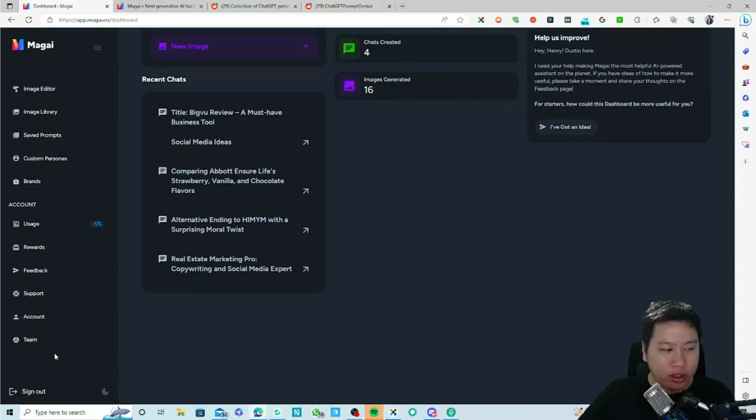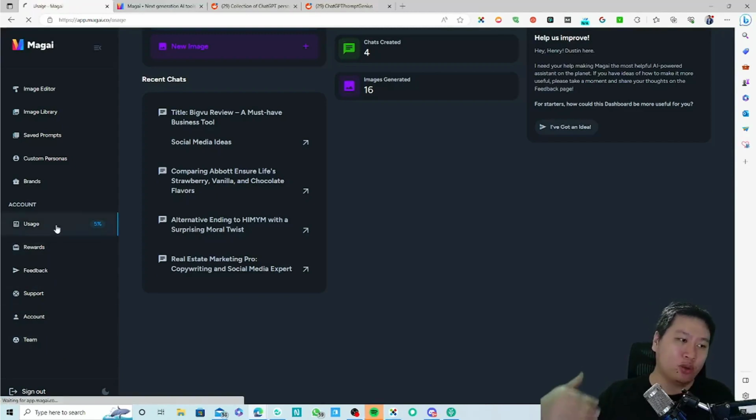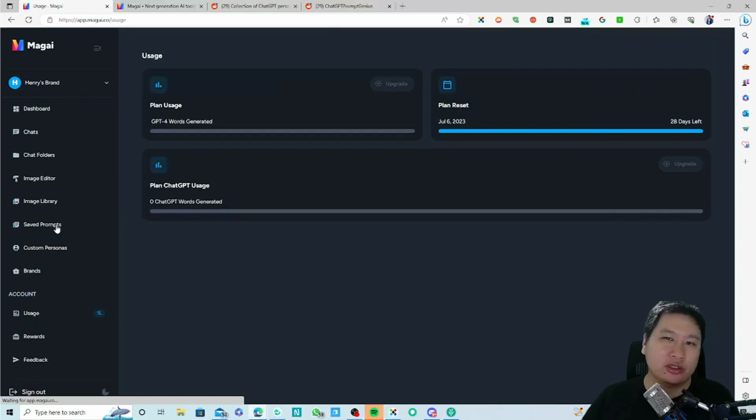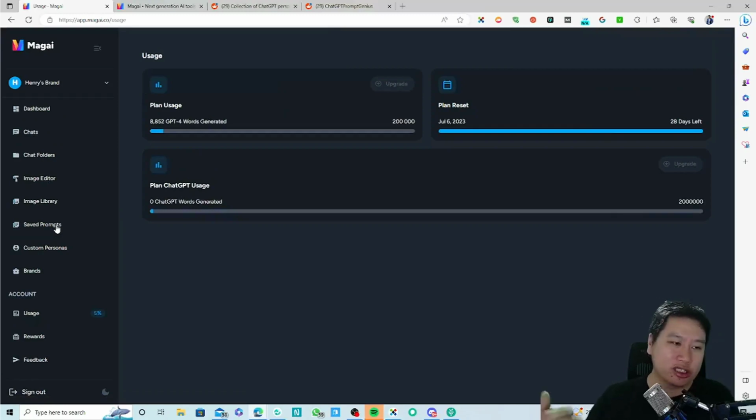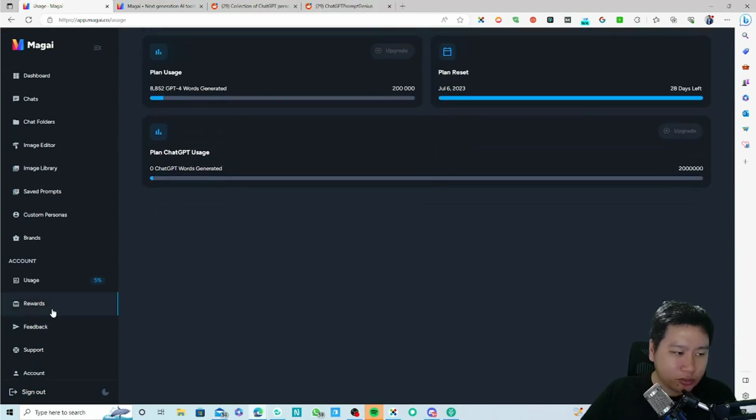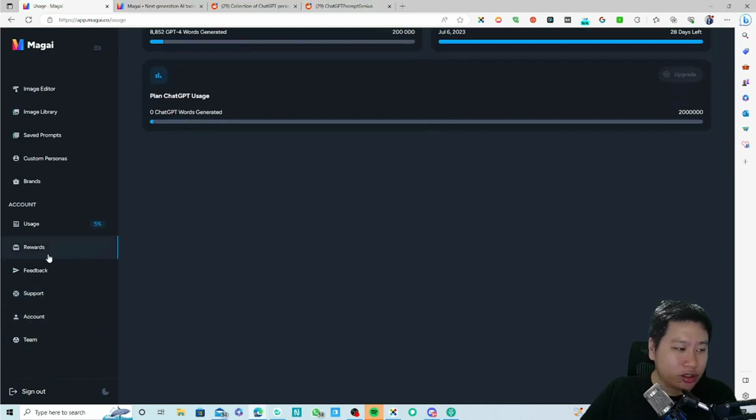Okay, so we're going to jump into the features over here first before we go into the content generation, because it takes a while to generate these contents, but I will share with you some of the ones that I've already generated so far. This tells you how many words you have generated so far, and this tells you your usage.